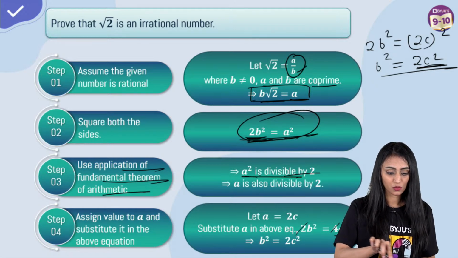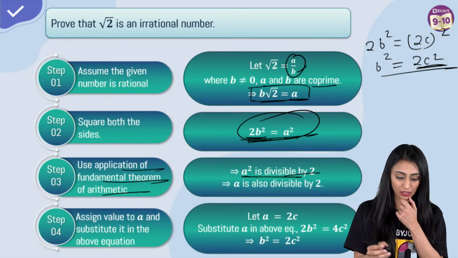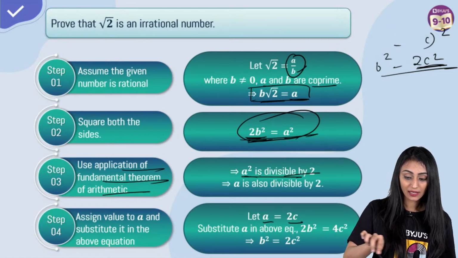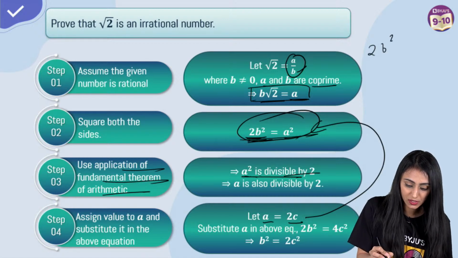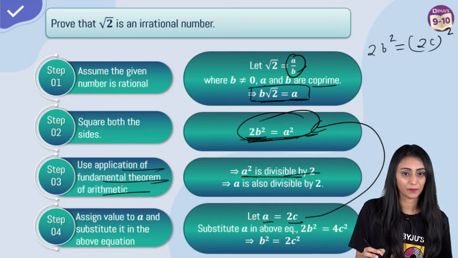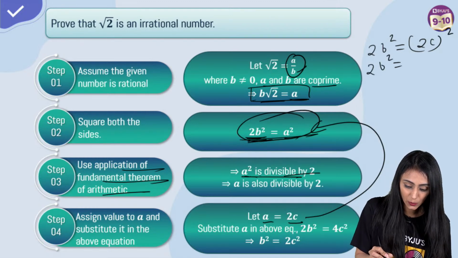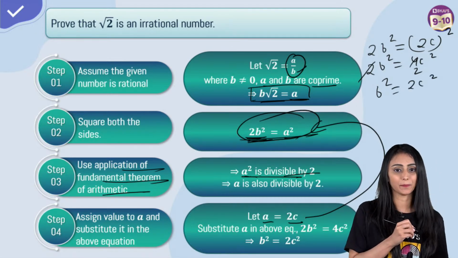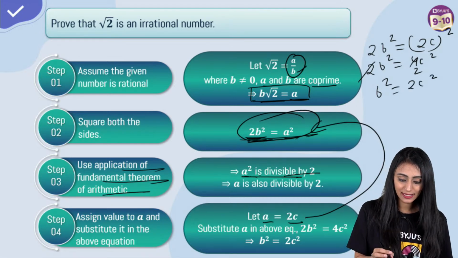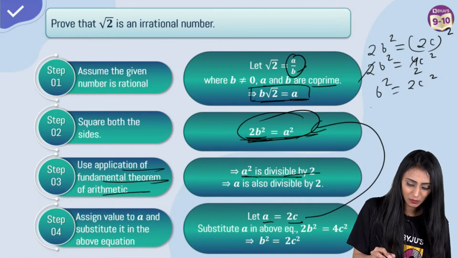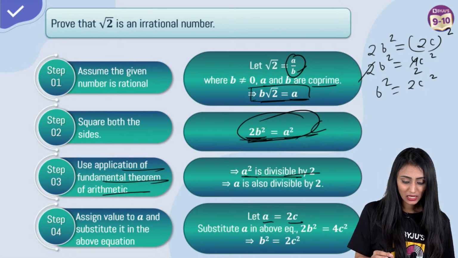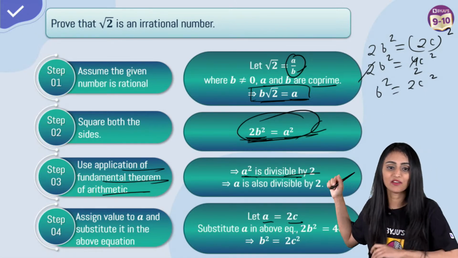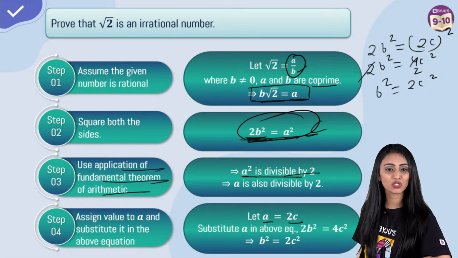Step number 4, Muskan. So again we are checking it. So now I assumed a as 2c. After assuming it as 2c, I'm putting it in this equation. It's going to be 2b square equal to 2c whole square, that's going to be 2b square equal to 4c square. So this will get cancelled out. What we have? b square equal to 2c square, right? Now can I say that 2 will go to the other side? It's basically b square by 2 equal to c square. What I can see from here is this 2. This is clear to everyone? First quickly give me thumbs up if you have understood this much part.